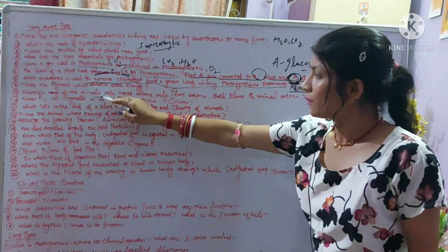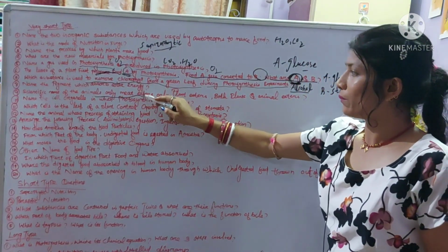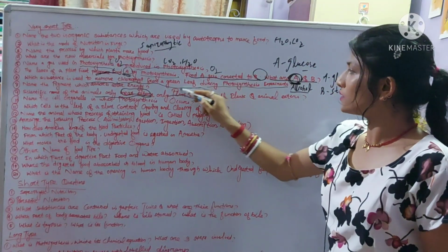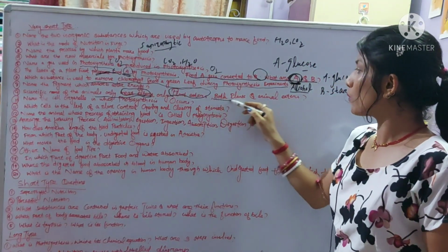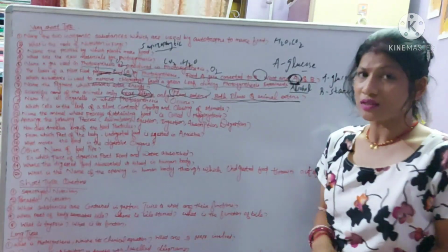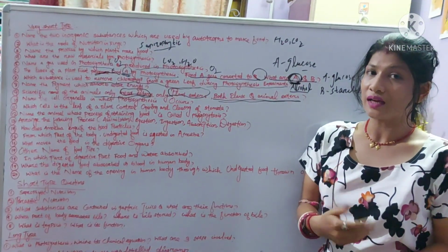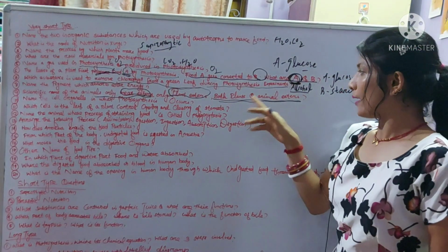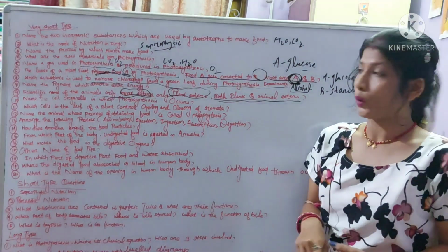Name the animals by what they eat. Only meat eaters are the carnivores. Plant eaters are the herbivores. Both plant and animal eaters are the omnivores, because carnivores are the flesh eaters or meat eaters, herbivores are the plant eaters, and both plant and animal eaters are omnivores.